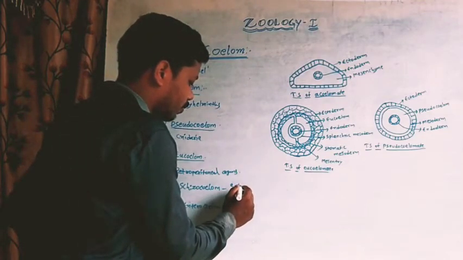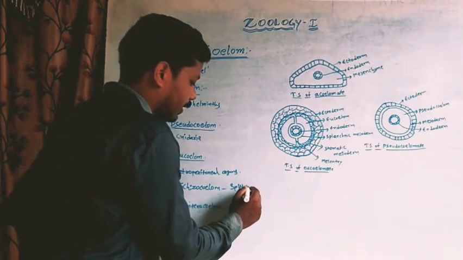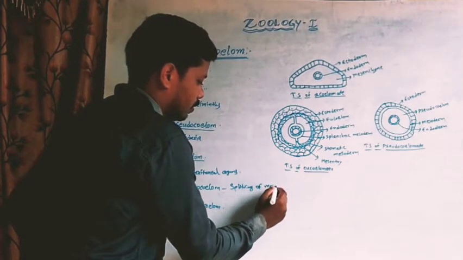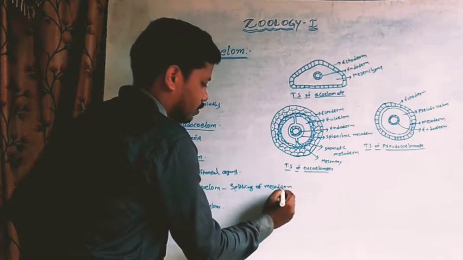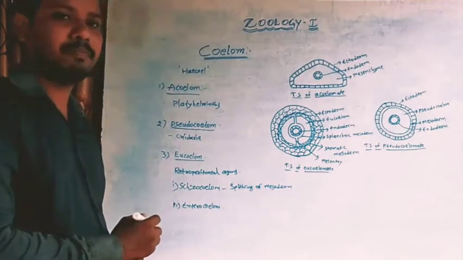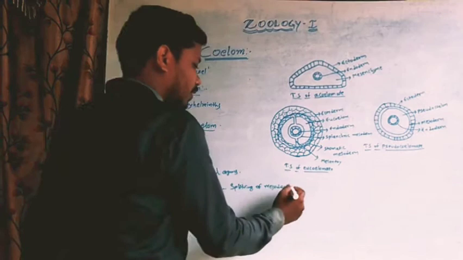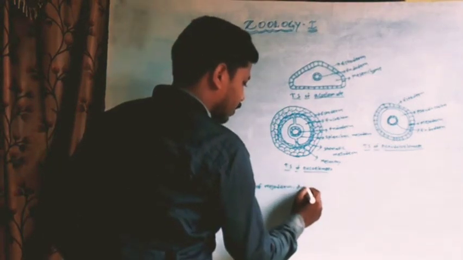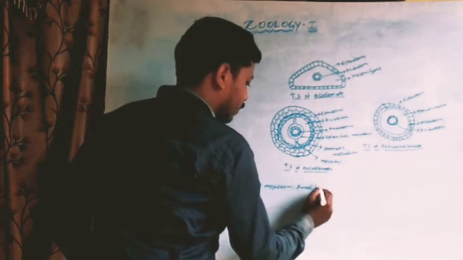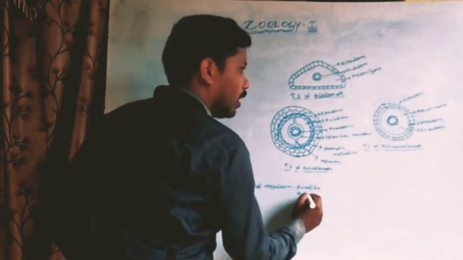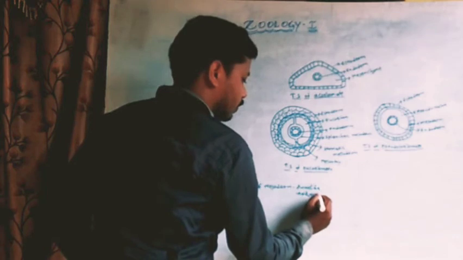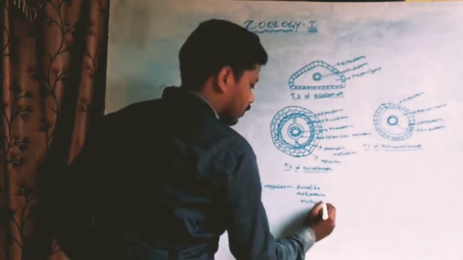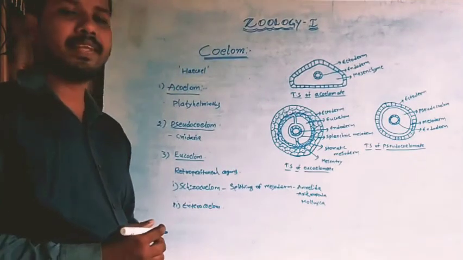The cavity formed by the splitting of mesoderm is called schizocoelom. This type of coelom is exhibited by Annelida, Arthropoda and Mollusca.